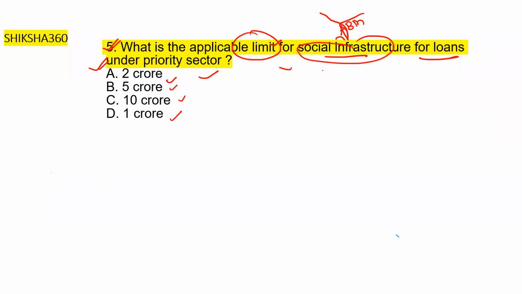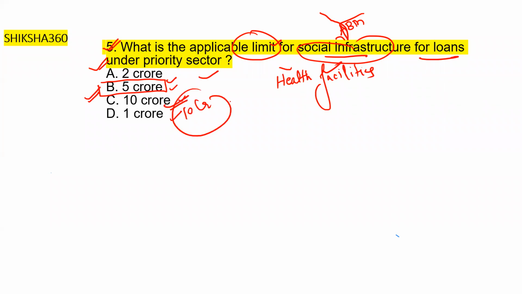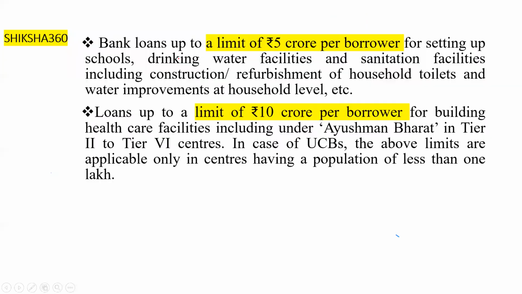For social infrastructure, the correct answer is option B, that is 5 crore. If they specifically mention health facilities under social infrastructure, then we will go with option C, that is 10 crore. For health facilities it is 10 crore, or generally it is 5 crore. You have to remember all these things.